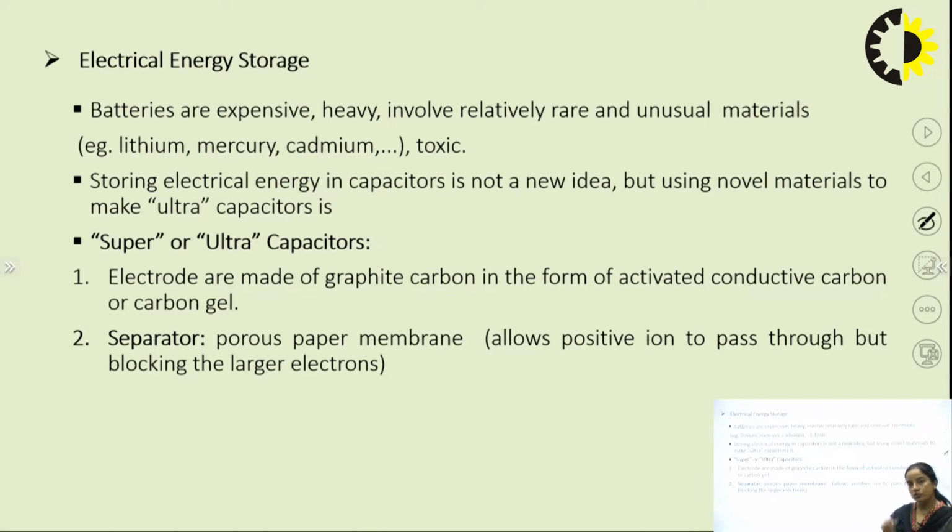Suppose we are using the lithium ion battery. Lithium is a rare material that is not found all over the world. So that is a problem with the batteries. Batteries are made with relatively rare and unusual material.